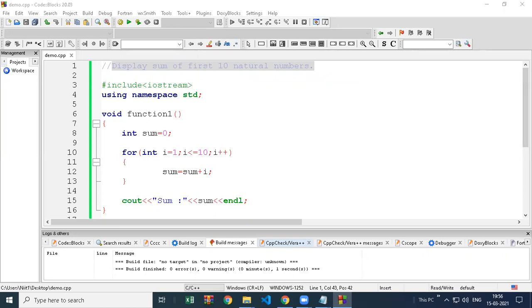Madhura is saying number of lines. Amir is also saying number of lines, less lines of code. Safe is saying less lines of code. So is it always correct that less lines of code is always better than more lines of code?